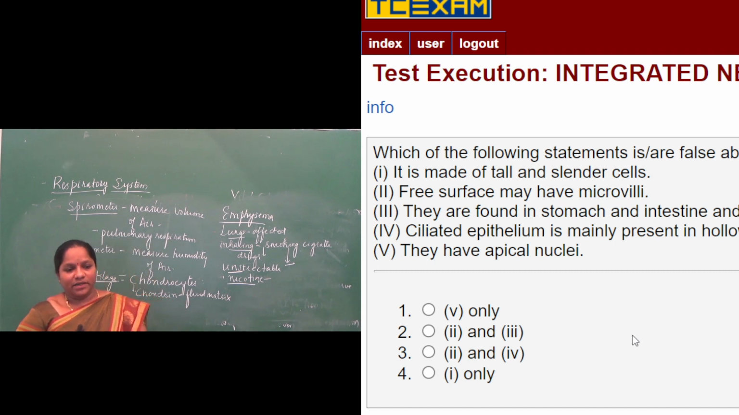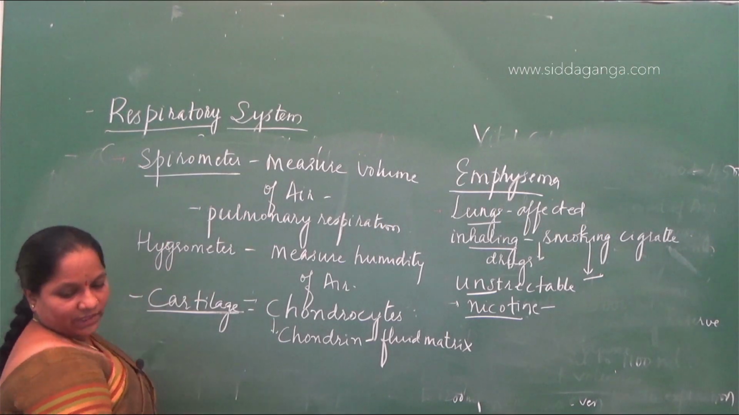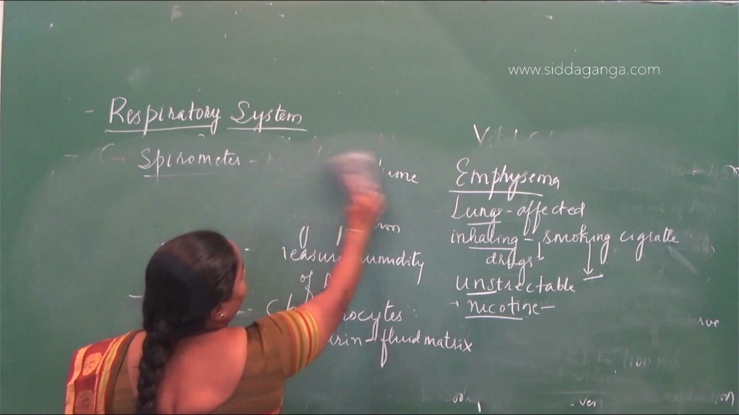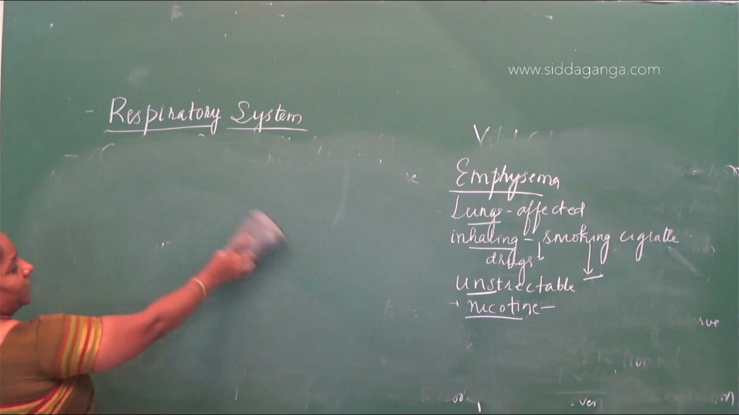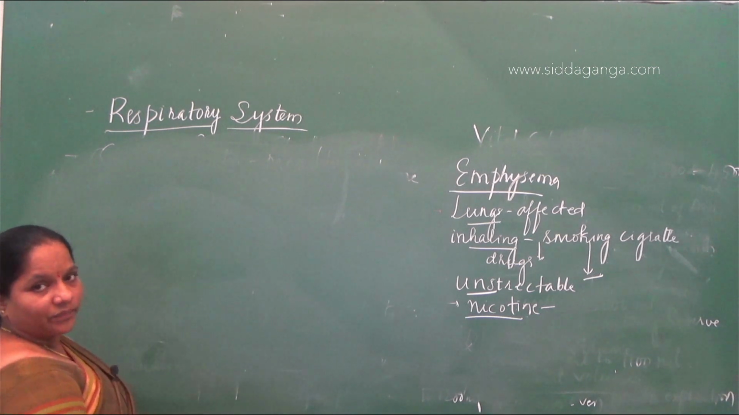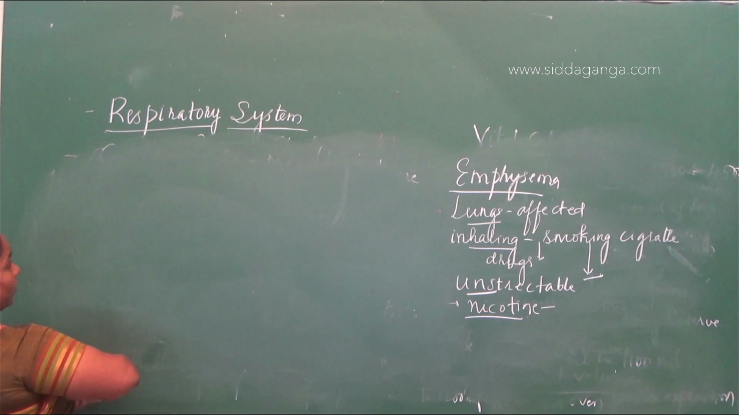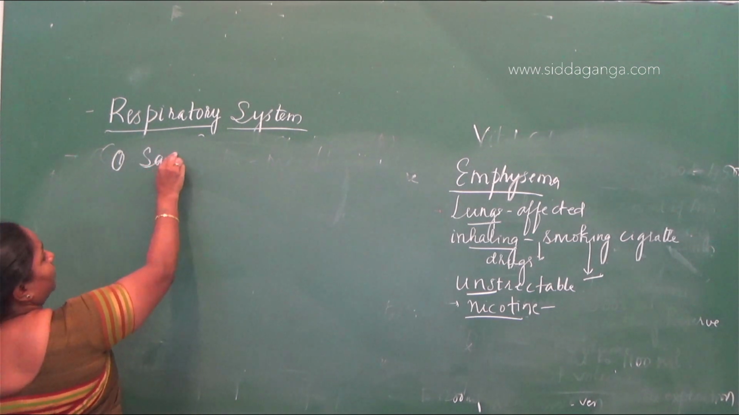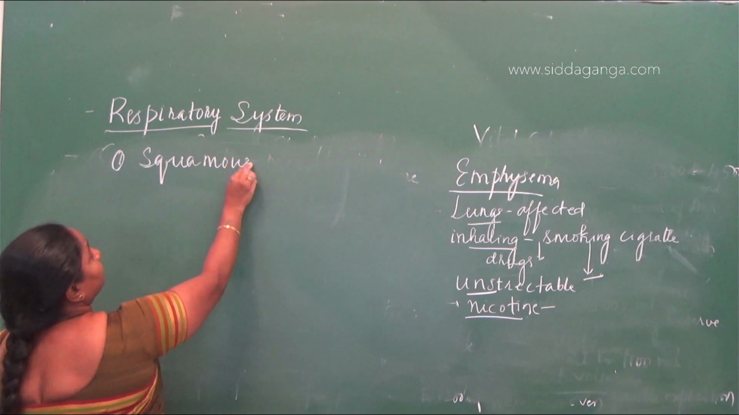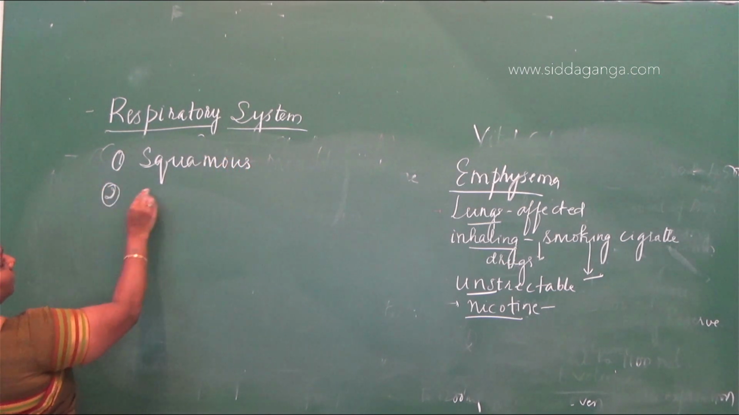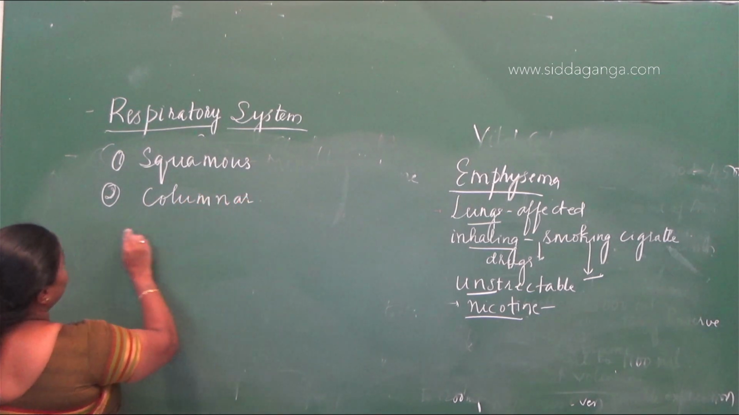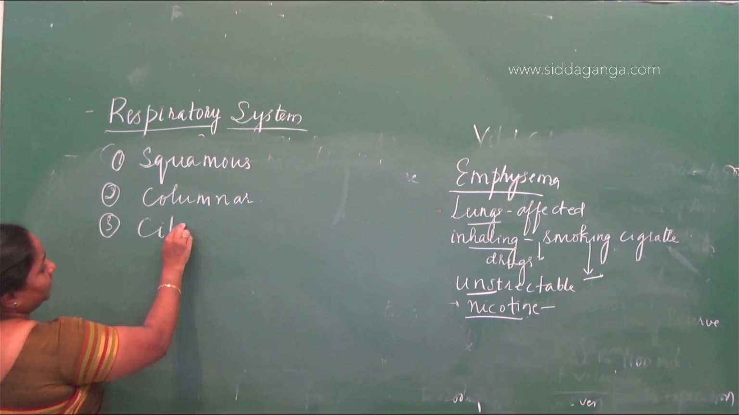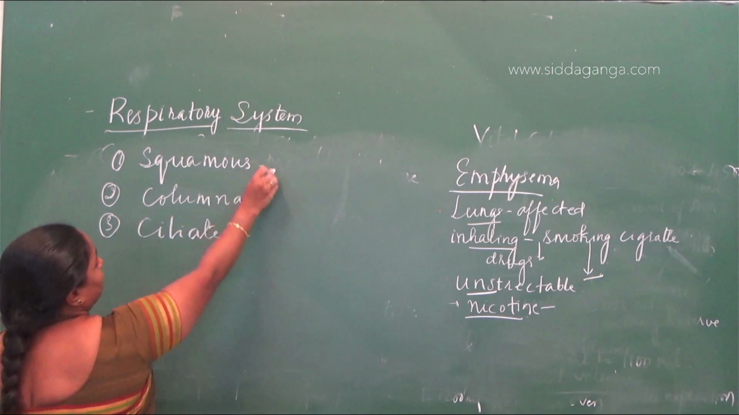Which of the following statements is true or false about columnar epithelium? So we know that columnar epithelium. When you read the epithelial tissue, in the epithelial tissue we have three types of epithelial cells. First one is squamous epithelium, second one columnar, third is ciliated, the three epithelium tissues. So in these three they have asked about columnar.